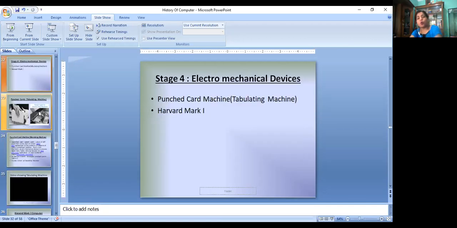Now, stage 4, electromechanical devices. They are punch card machine. It is not included in your book, but you must know about it because it is the machine invented by Dr. Hermann Hollerith, who is the founder of IBM company. And Mark I. It is also known as Harvard Mark I or simply Mark I.